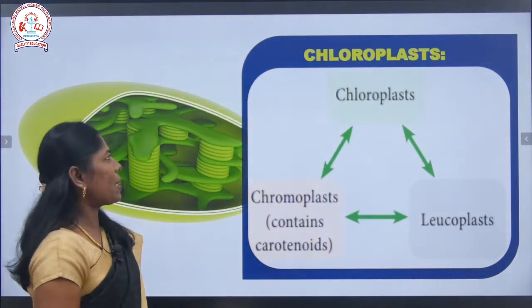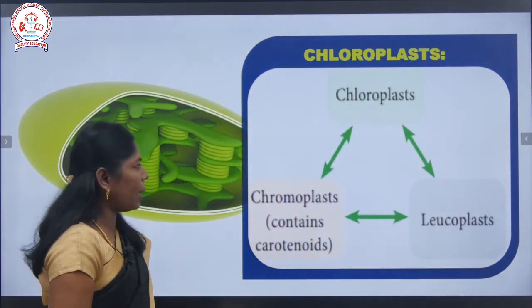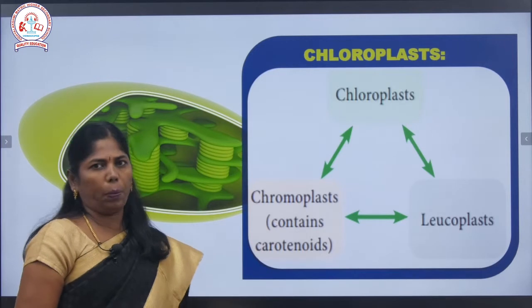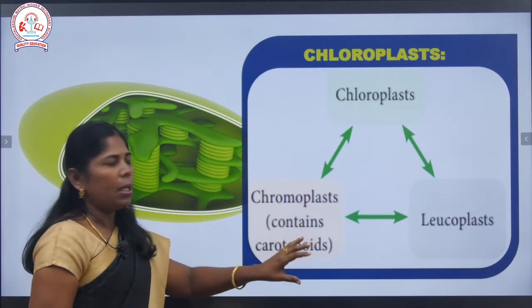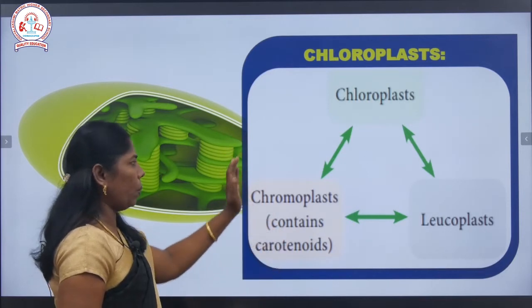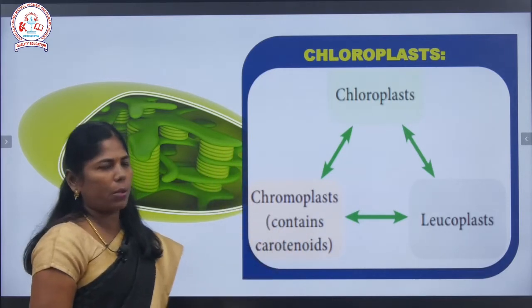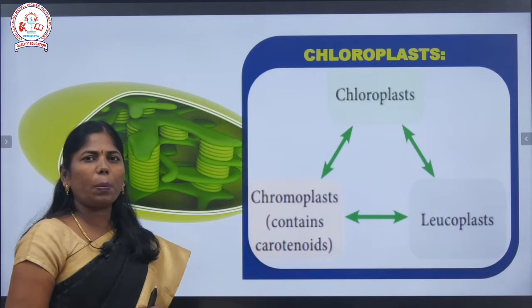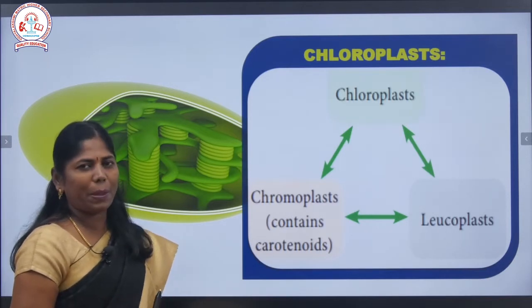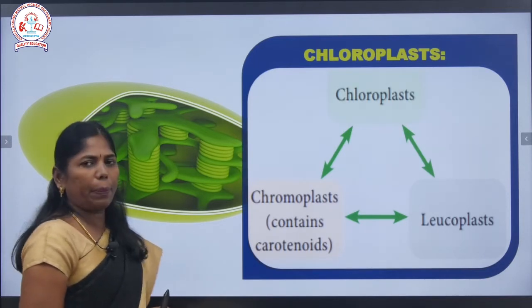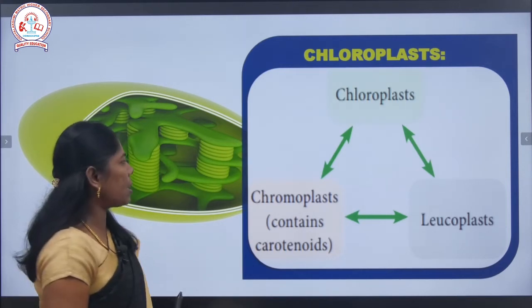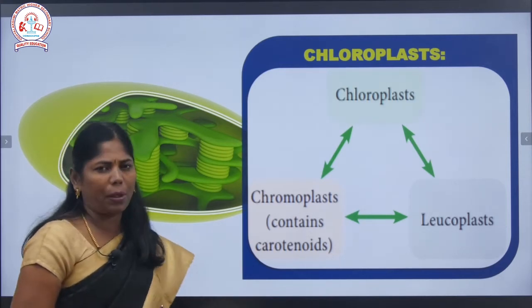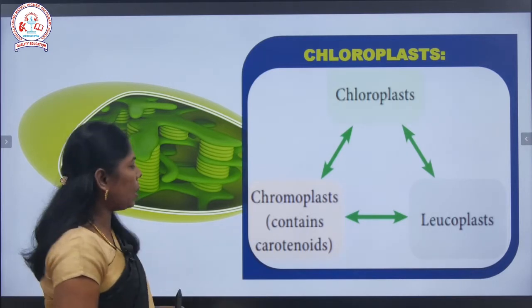The plastids are classified into chloroplast, chromoplast and leucoplast. The chloroplast is a very important cell organelle. So what is a chloroplast? The chloroplast contains a green pigment. Leucoplast is a colorless plastid and chromoplasts are the colored plastids. So we can see all the colors here.